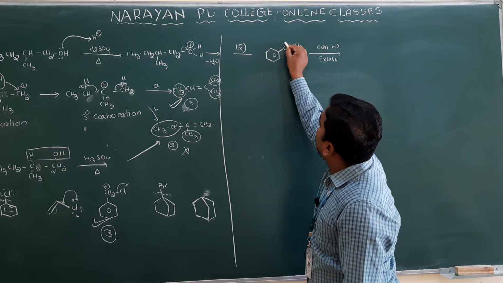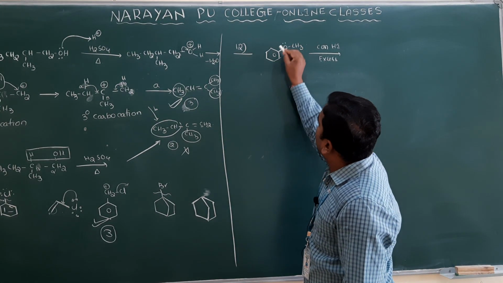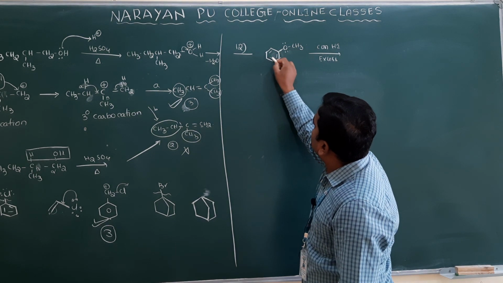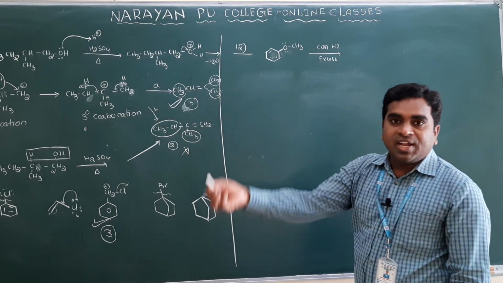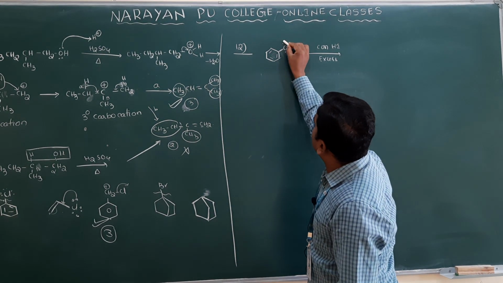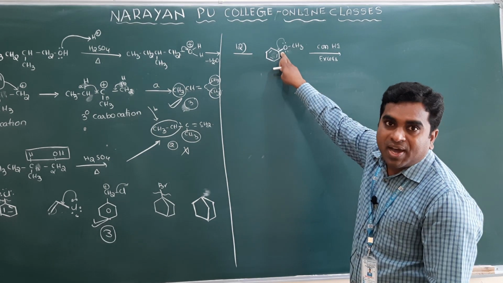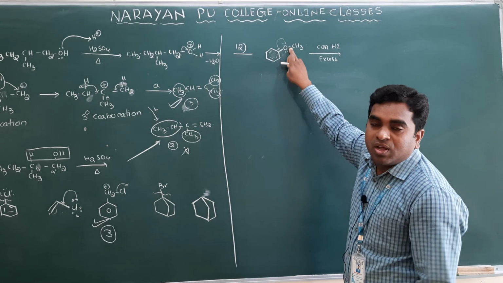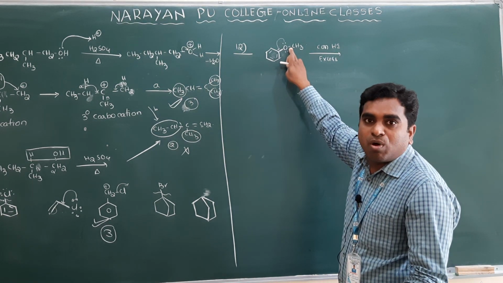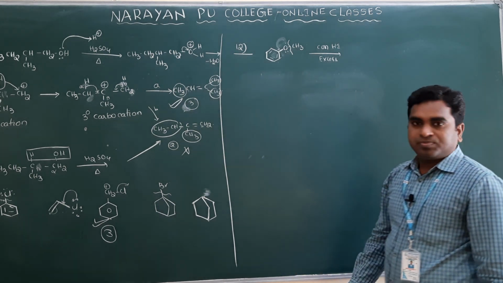Why? Because here oxygen has a lone pair of electrons, and here there is a benzene ring. The lone pair and the double bond are separated by a single bond, so it is involved in the resonance. When it is involved in the resonance, lone pairs are converted into bond pairs and this bond becomes a partial double bond. And here there is a single bond. Which bond is easy to break? The single bond is easy to break. So that's why this bond will break.